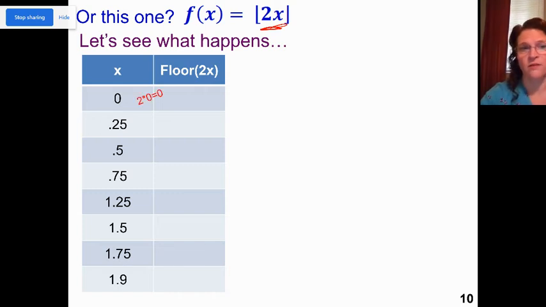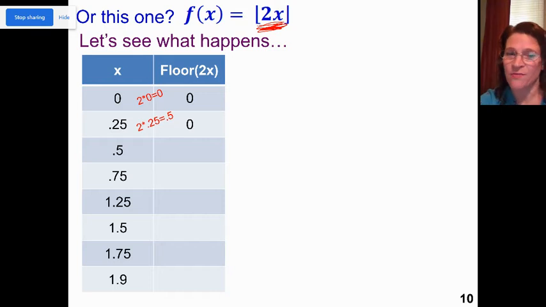Take the floor of that, it's 0. Then 0.25. So again, I'm going to plug it into my function. 2 times 0.25 is 0.5. Then I take the floor of 0.5, which is 0. Now when x is 0.5, I multiply it by 2. That's 1. The floor of 1 is 1.